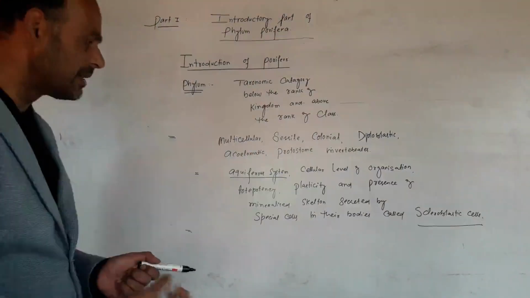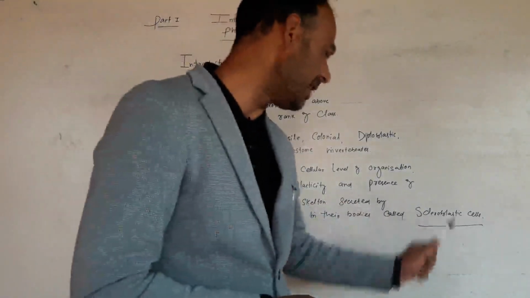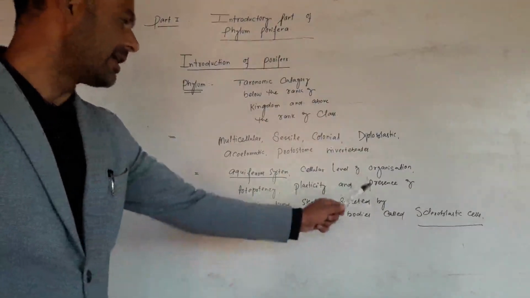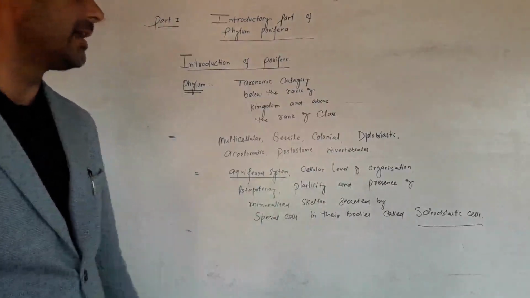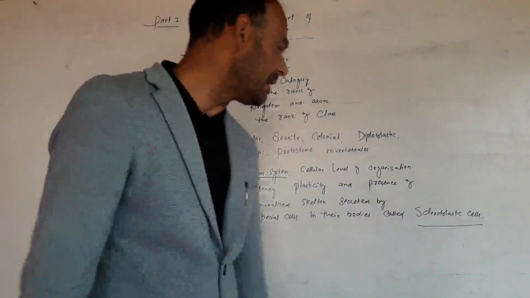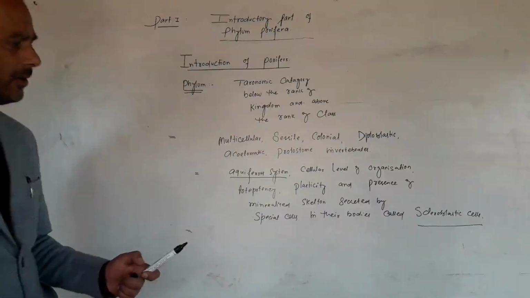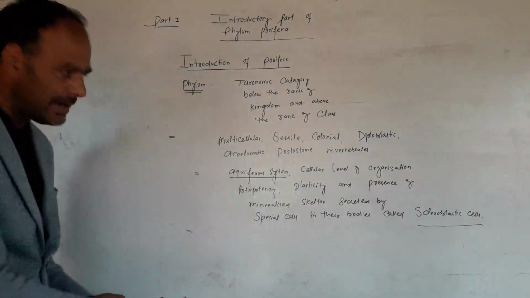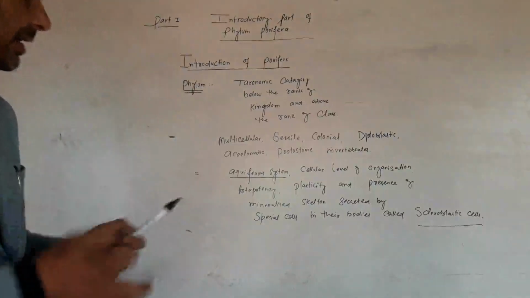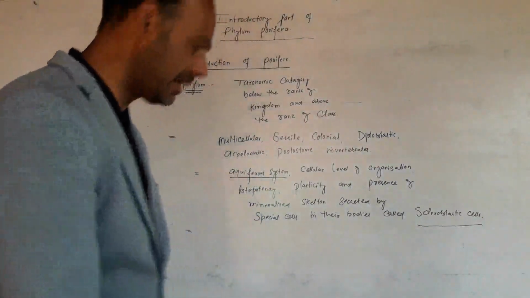And regarding the mineralized skeleton, they extract minerals from the seawater, especially by the scleroblasts, and secrete two types of skeleton, that is a calcareous skeleton and a siliceous skeleton. On the basis of calcareous and siliceous skeleton, the organisms are classified as Calcarea and Hexactinellida. This skeleton is secreted by special cells present within their body, called scleroblastic cells.